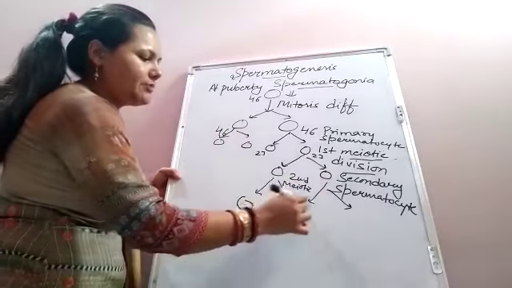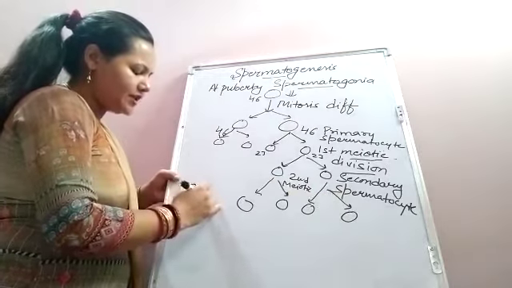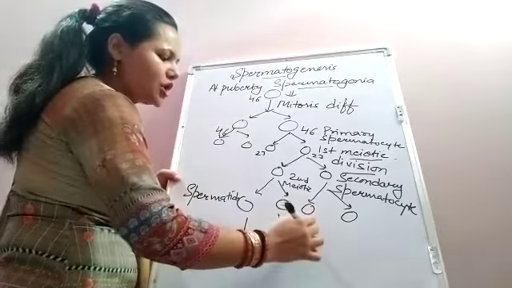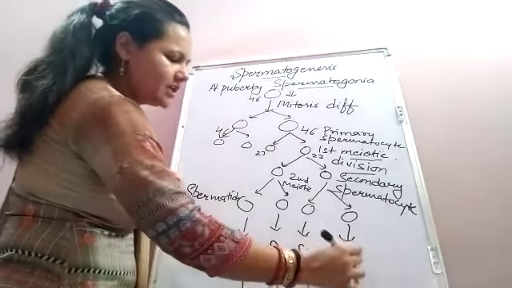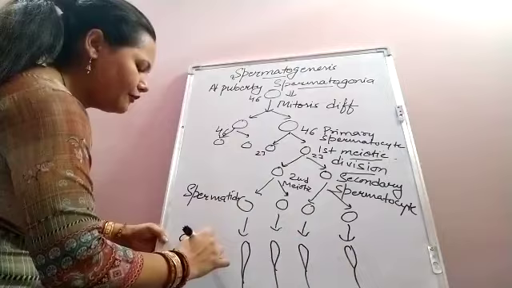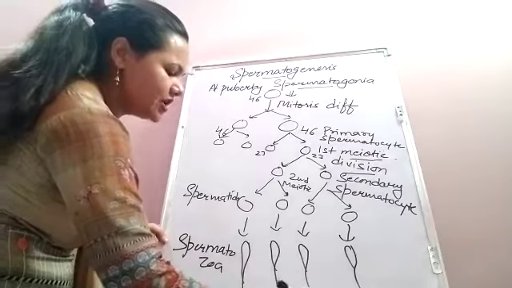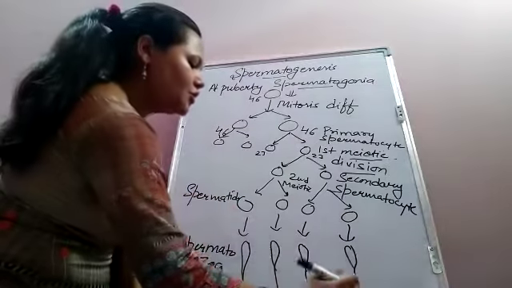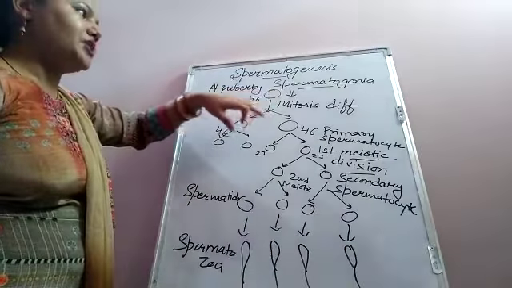It will result in the formation of 4 spermatids. These 4 spermatids will ultimately form spermatozoa. We have 4 spermatozoa, and the chromosome number here is 23, reduced after the meiotic divisions. So in the end we have 4 spermatozoa from one spermatogonium.